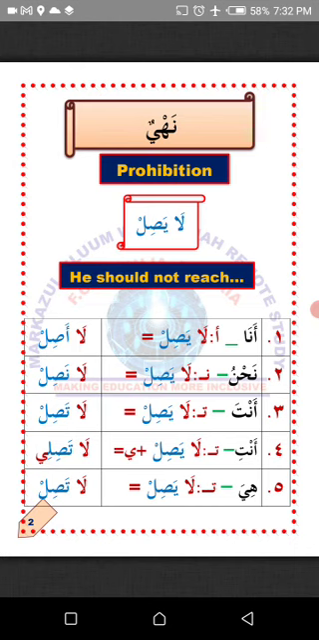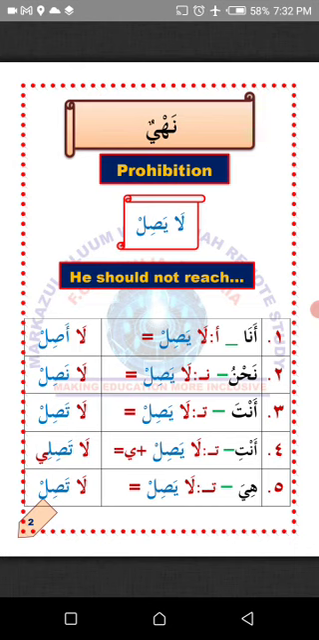Wahid, number one, ana, I. So how do we change the verb la yashil to suit ana? All you need to do is to detach yaun and attach alifun. So the verb la yashil will now become la ashil, which means I should not reach. Ithnan, number two, nahanu, we.